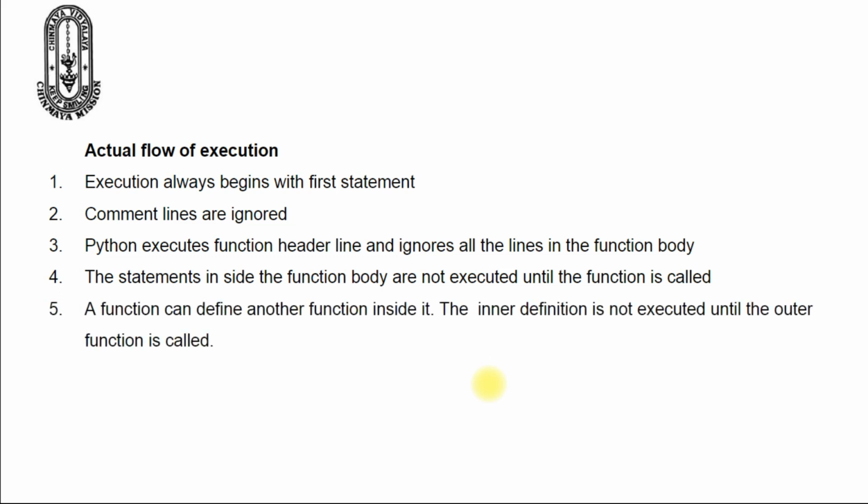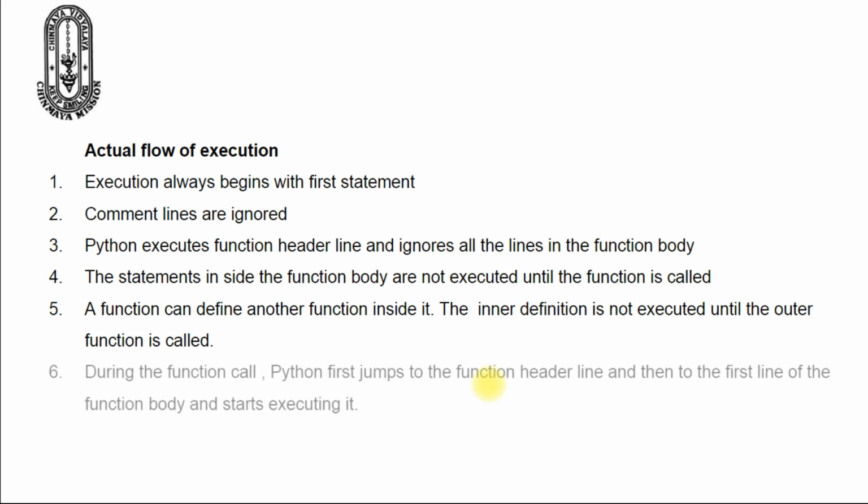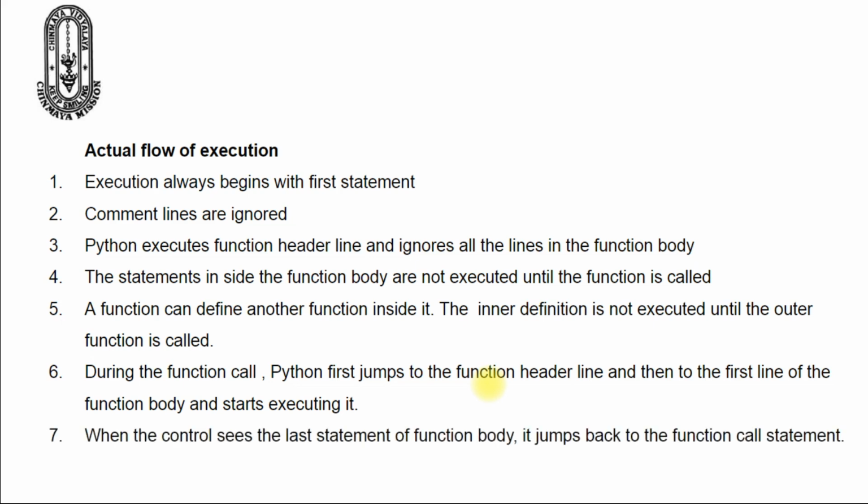A function can define another function inside it, but since the inner function definition is inside a function body, the inner definition isn't executed until the outer function is called. During the function call, Python first jumps to the function header line, that is the def line, and then to the first line of the function body and starts executing it. When the control sees the last statement of the function body, it jumps back to the function call statement.